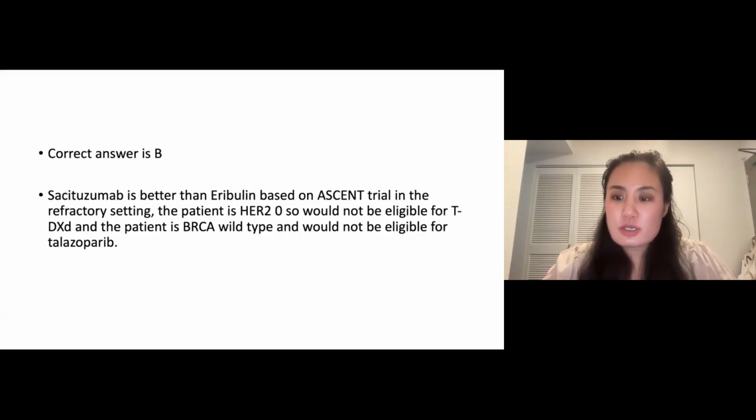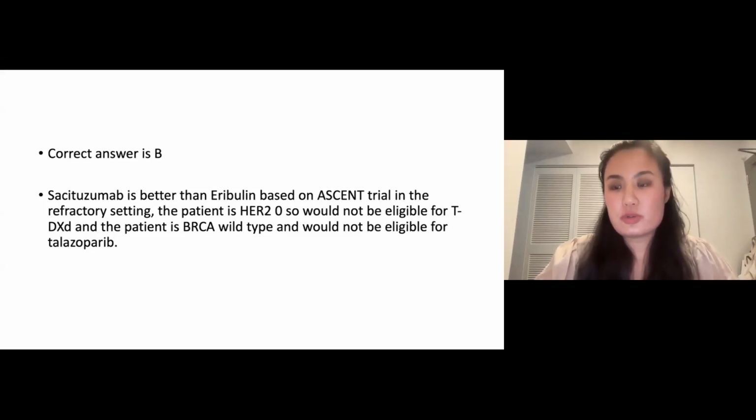So this is a patient with metastatic triple-negative breast cancer and a negative PD-L1 score. She received single-agent chemotherapy as her first line of therapy, and now we are looking at what would be next. So we know based on the phase 3 ASCENT trial that sacituzumab has a better progression-free as well as overall survival compared to chemotherapy in the refractory setting, and thus eribulin would not be the best answer in this choice.